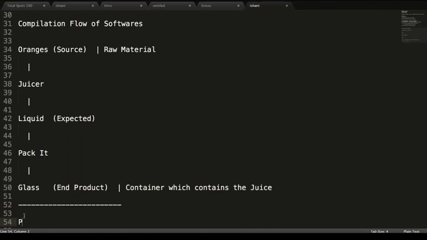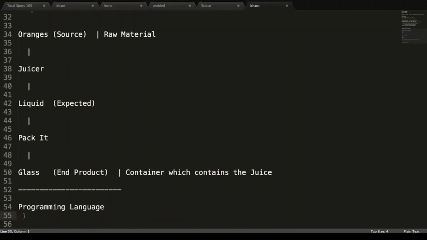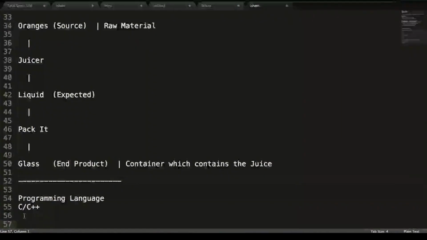So coming back, we got something known as programming language. I'm going to talk about programming language, first of all, as C++. Let's say you write some program and you save this program as myprogram.cpp. This is known as the source code. We also call it a high level language.